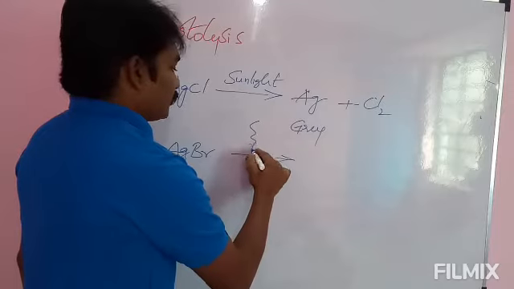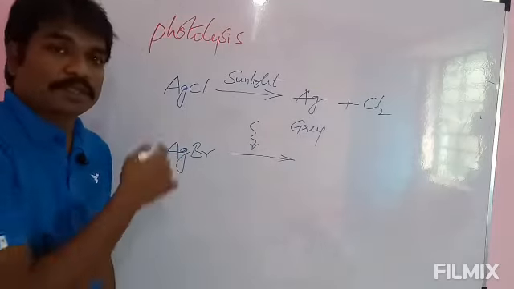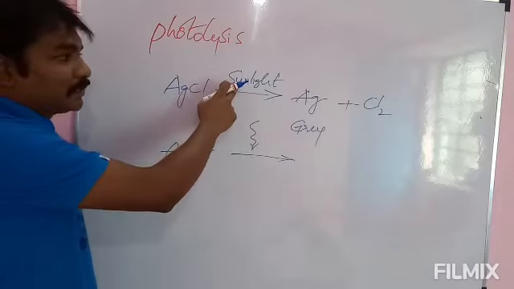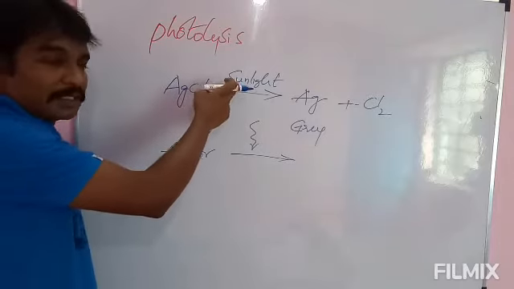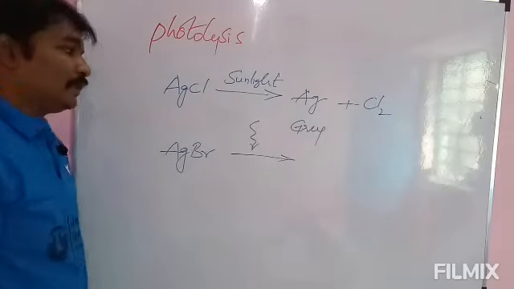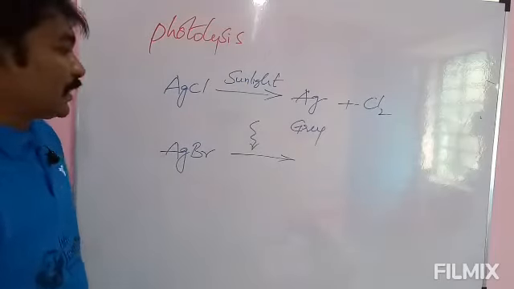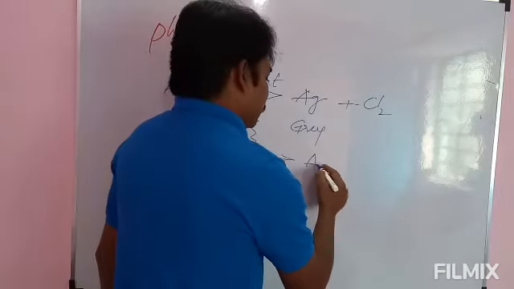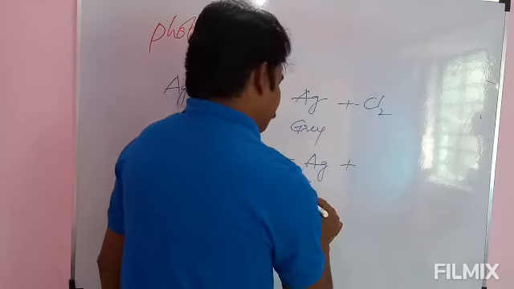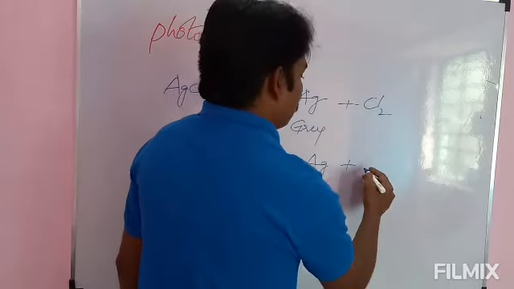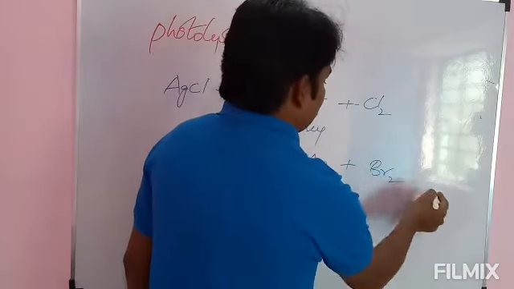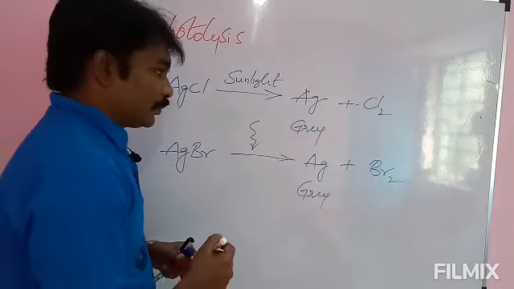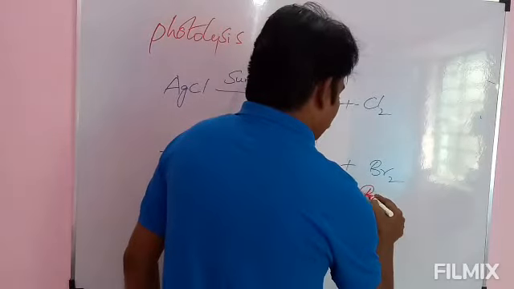Another one, silver bromide in presence of sunlight. Sometimes they will show the light source like this, both are the same. Don't get confused. Sometimes they will give sunlight like this, sometimes they will show the transverse wave of light like this, and see here it gives a grey colored substance, silver, and bromine. The color of bromine is also important here. The color of bromine is reddish brown.